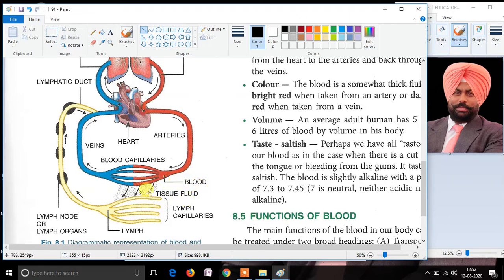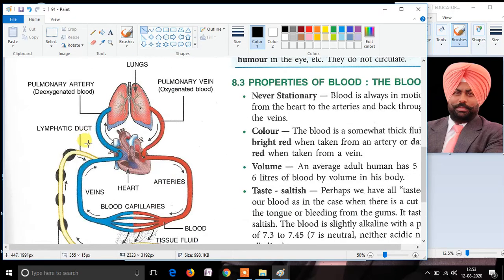This fluid present in the spaces of the organs is known as tissue fluid, and it is also transported via lymph and blood. Thus we can say that the blood circulates in the human body in a closed manner, and along with blood, lymph and tissue fluid also circulate in the body in a closed manner.